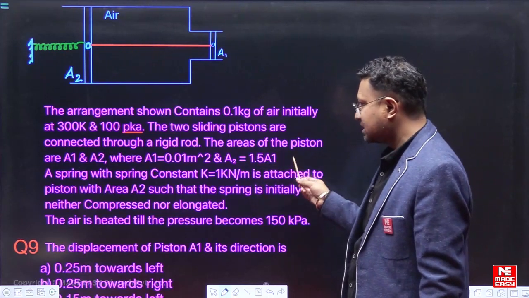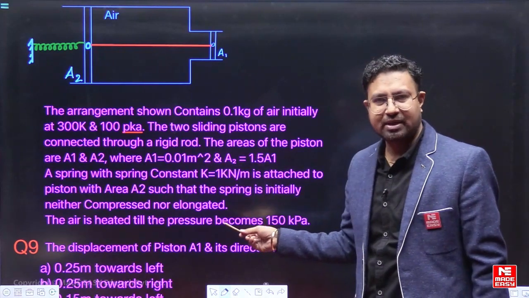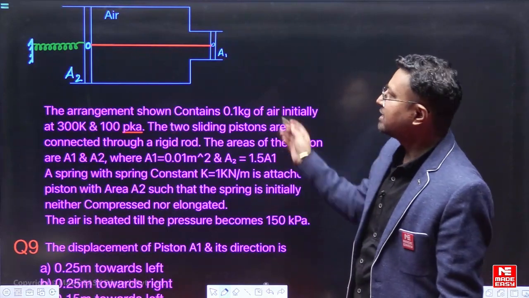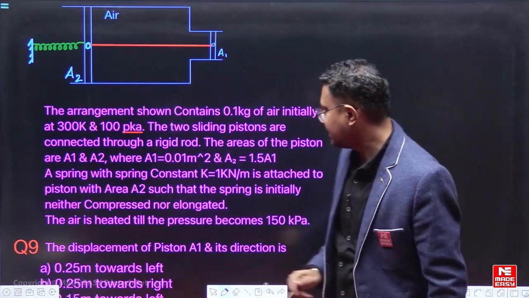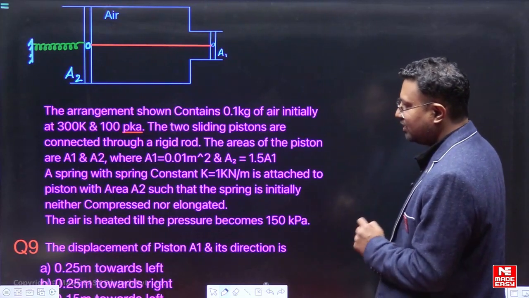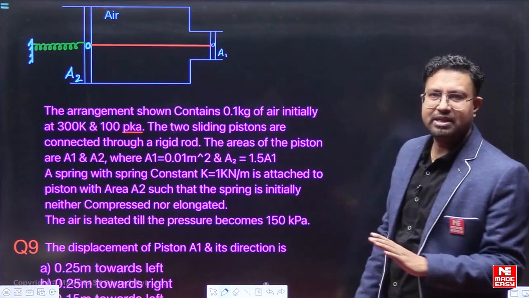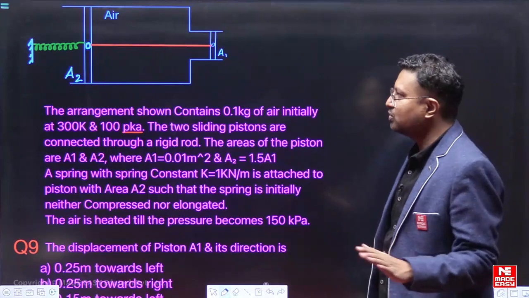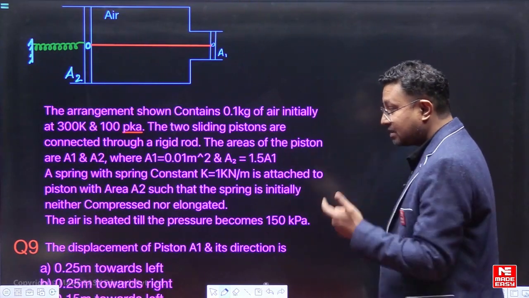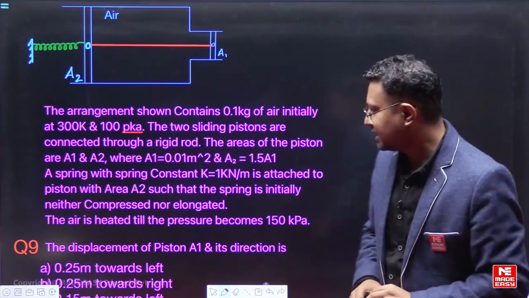The areas of the piston are A1 and A2, where A1 is given to be 0.01 meter square and A2 is 1.5 times of A1. So obviously A2 is more, so this I have marked as A2, right? Now a spring with spring constant K equal to 1 kilonewton per meter is attached to the piston with area A2. So they have mentioned that this is the piston with area A2 on which the spring is attached, such that the spring is initially neither compressed nor elongated. So there is no compression or elongation in the spring initially, right?